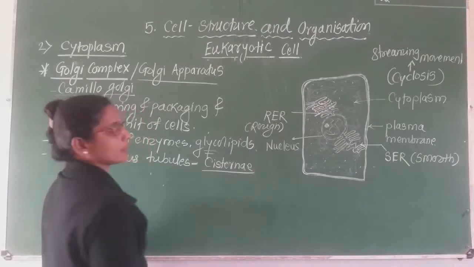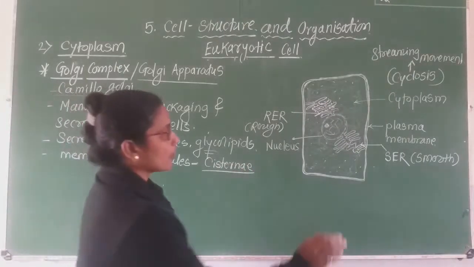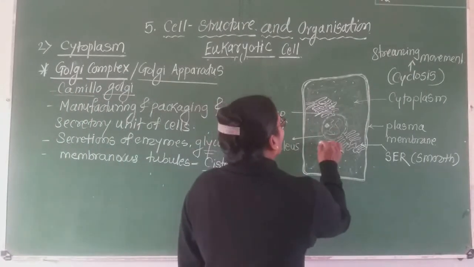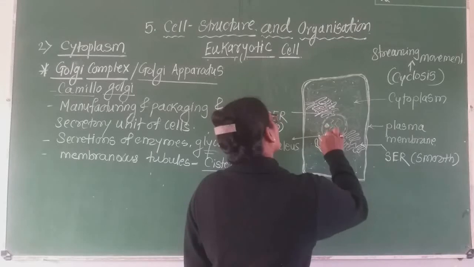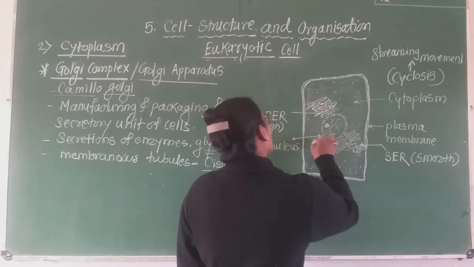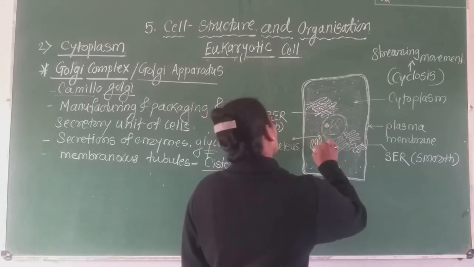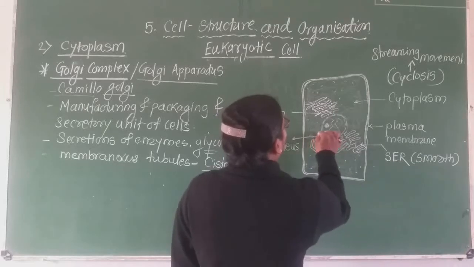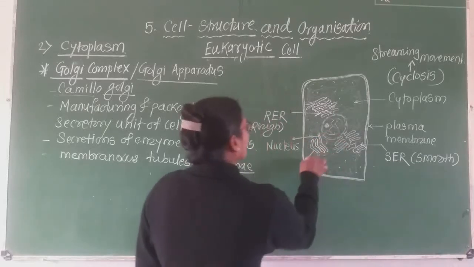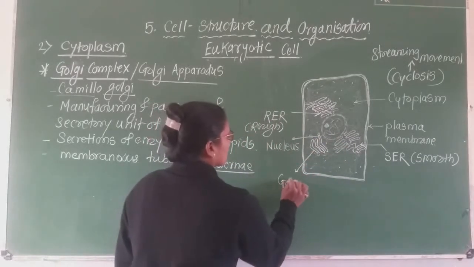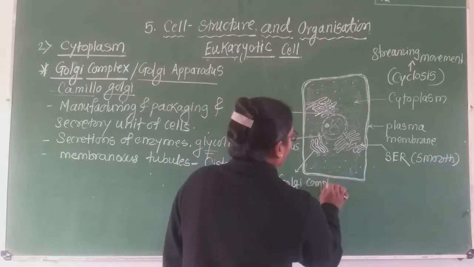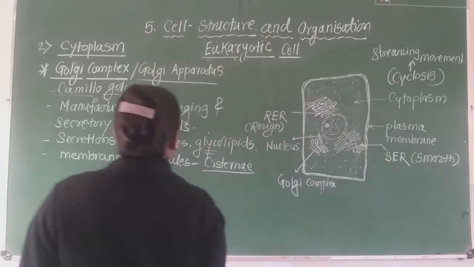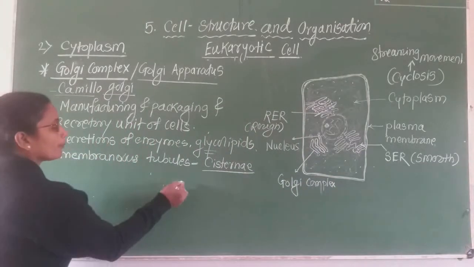What is called cisternae? Inside the cell, the Golgi complex appears like this. Such tubule-like structures, one above the other, are observed. This is called the Golgi complex.